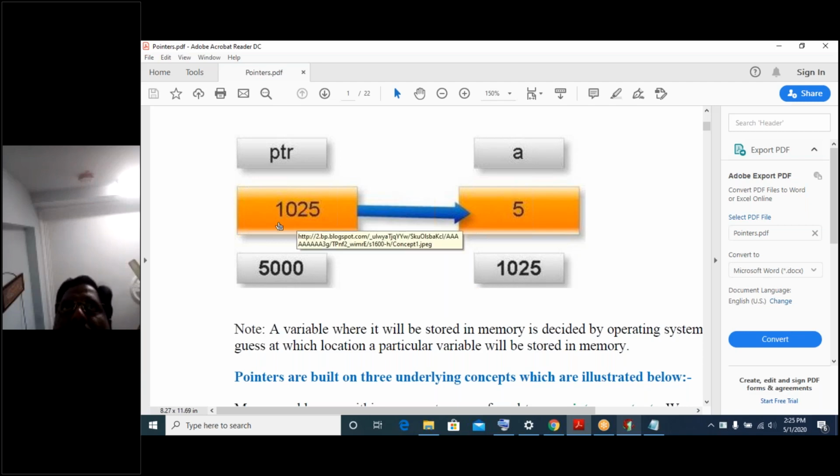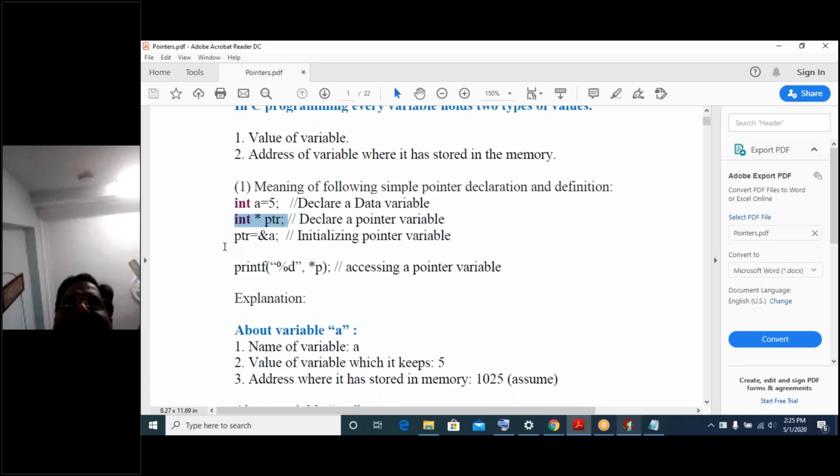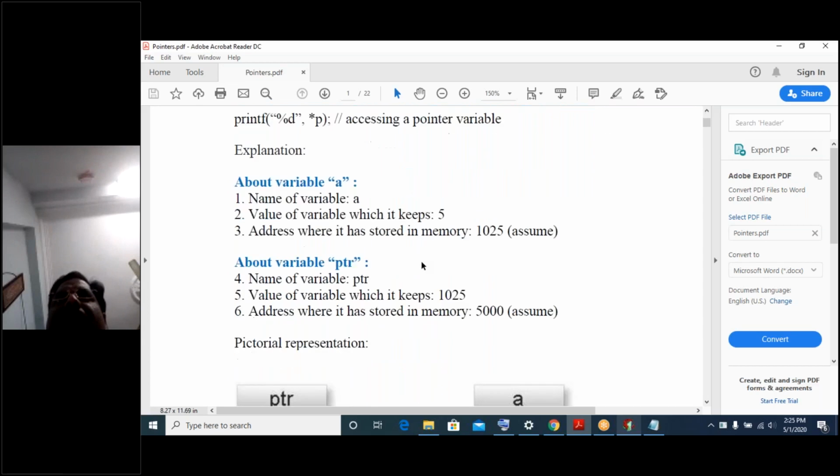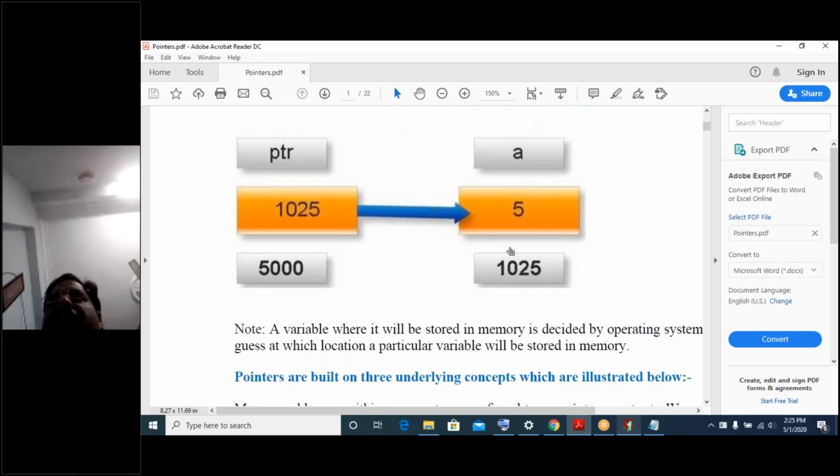And what is the next step? PTR is equal to ampersand A, you said. What is this ampersand A value? We already told that the ampersand A value is 1025. 1025 is nothing but the address location of A. This address location of A was stored into which variable? The pointer variable PTR. Right. Let us come back to your definition. What is the definition? A variable which stores the